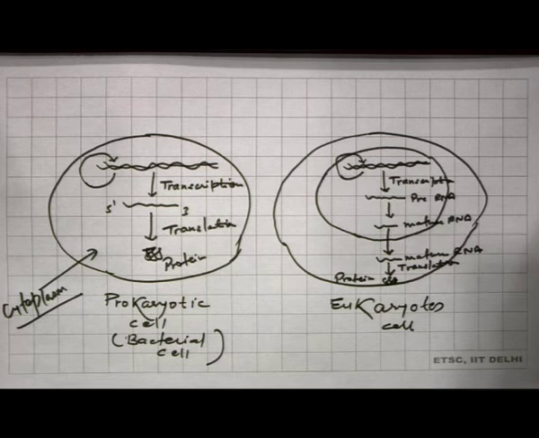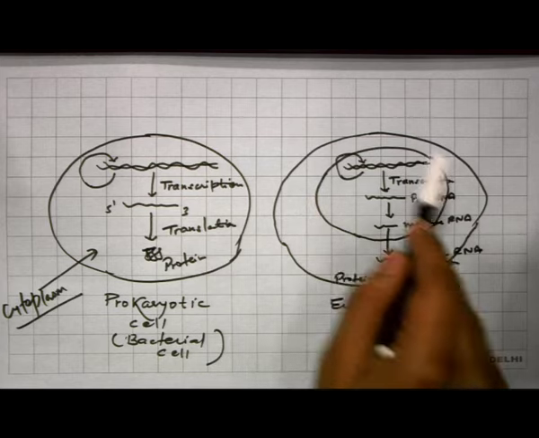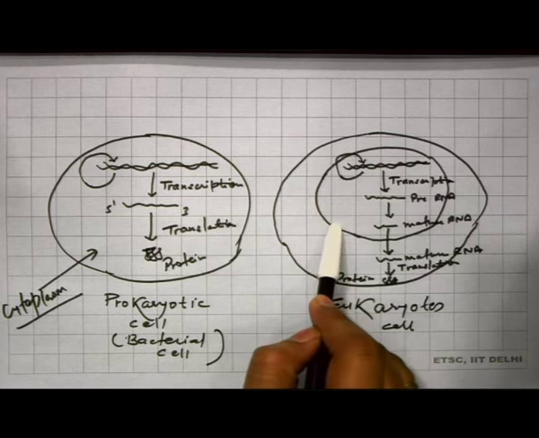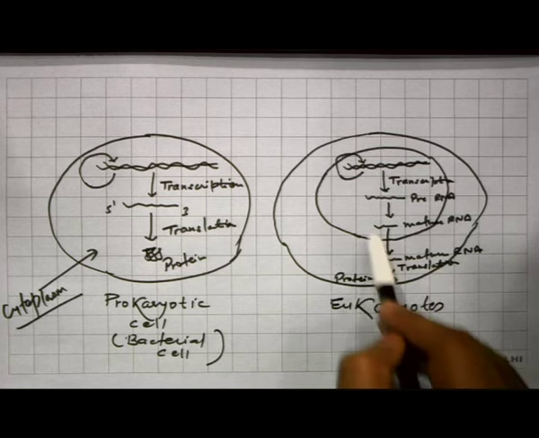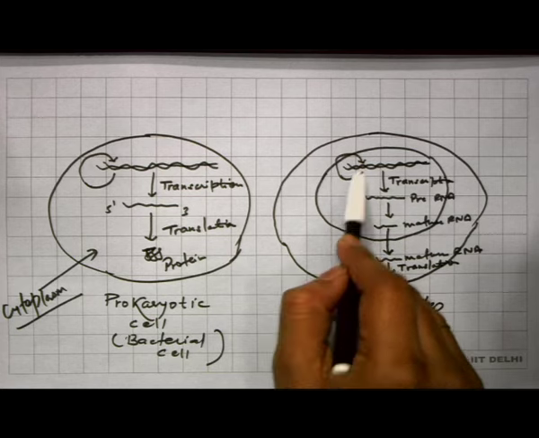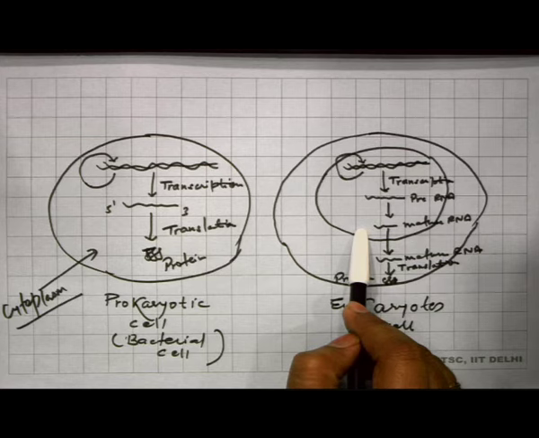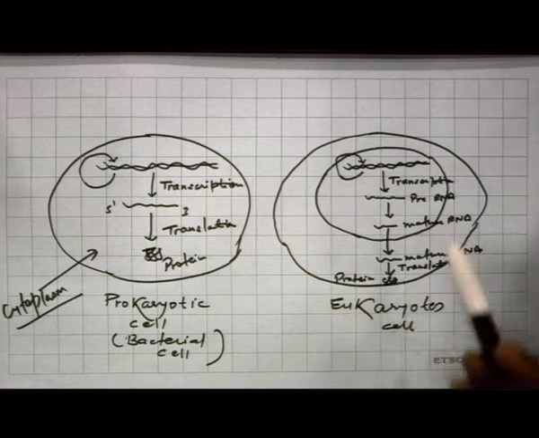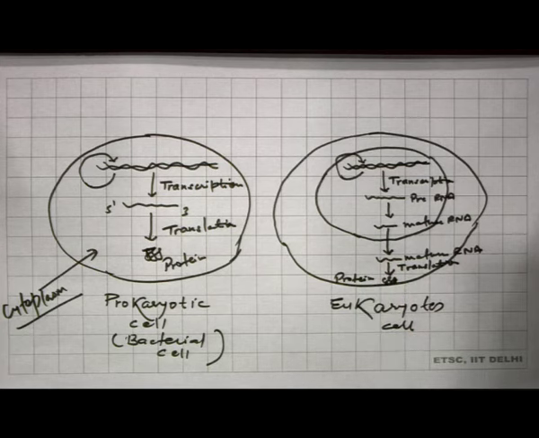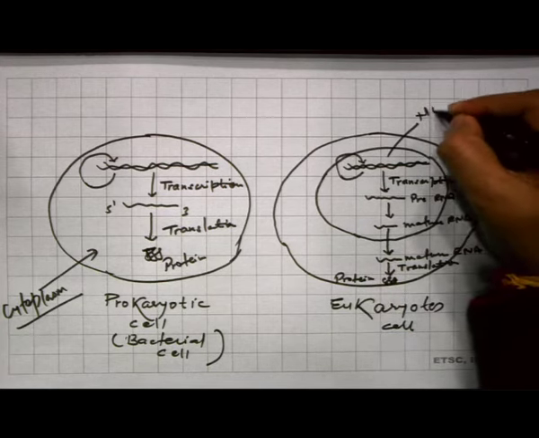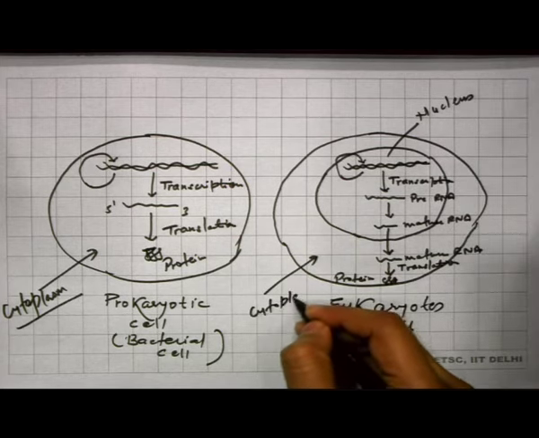But in case of eukaryote, the presence of nuclear membrane and nucleus separates the protein synthesis or translation from the transcription and replication. The replication and transcription occur inside the nucleus, and then the RNA is transported to the cytoplasm, and here the protein synthesis is completed. So, this is the nucleus of the eukaryotic cell, and this one is the cytoplasm.